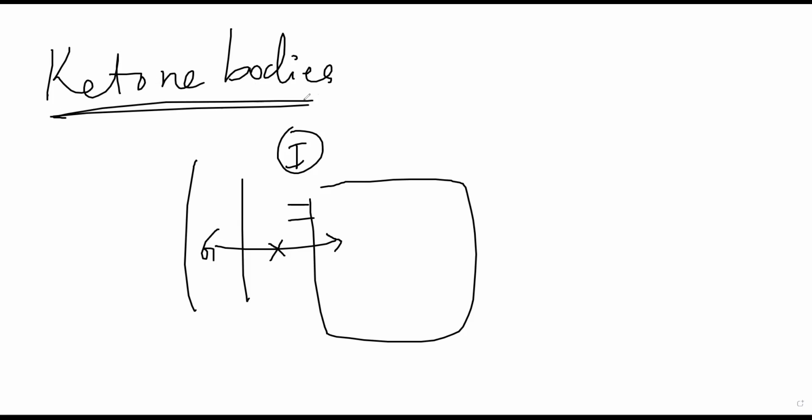Only if, let us suppose someone has been suffering from diabetes for a long period of time, you will see that diabetic patients become very very thin. That is because all of their adipose tissue is being used in this manner, and in their urine you will see a lot of ketones present. Even in cases of starvation, if you are not eating enough food, in that scenario also ketone bodies बढ़ जाते. Or if anyone has consumed a lot of aspirin, एस्पिरिन जो ड्रग है थोड़े लोग हेडेक के लिए, पेन के लिए लेते, that aspirin, if you eat excessively, that can also cause ketone bodies to be present in your urine.